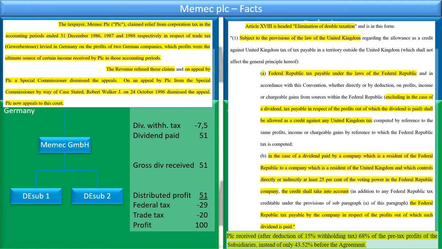Very simple. This is just a direct credit for the German withholding tax on the dividends. But then we come to the indirect credit for the tax or the income tax on subsidiaries.